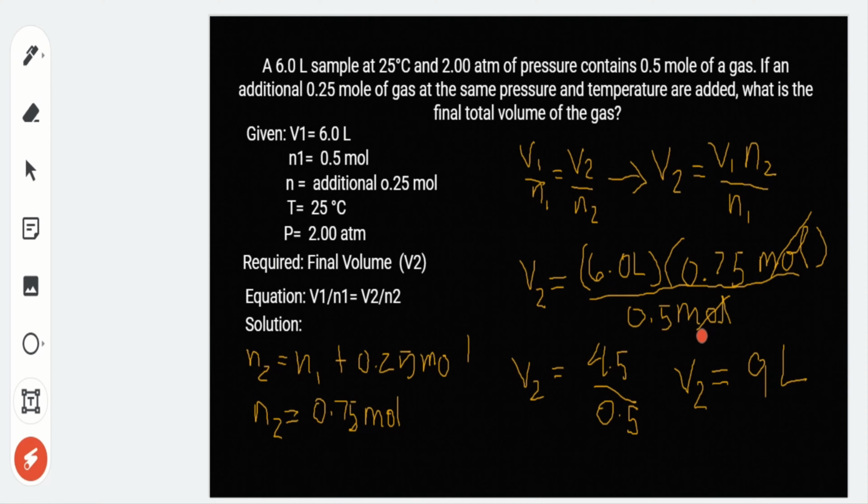So ito na ngayon yung ating final volume. And again, at constant pressure and temperature, directly proportional yung relationship ng volume at amount of gas. So we can have actually a prediction dito sa ating given. Notice kung anong nangyari sa amount of gas natin from 0.5 moles naging 0.75 moles. Ibig sabihin nag-increase yung amount of gas, so therefore we expect na mag-increase yung ating volume from 6.0 liters naging 9 liters.